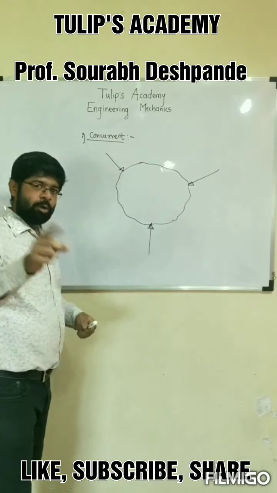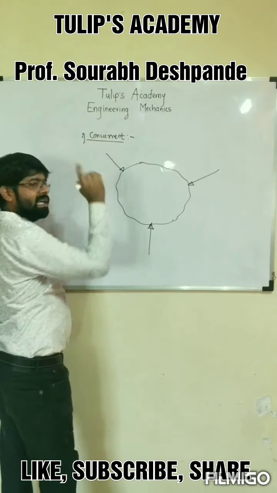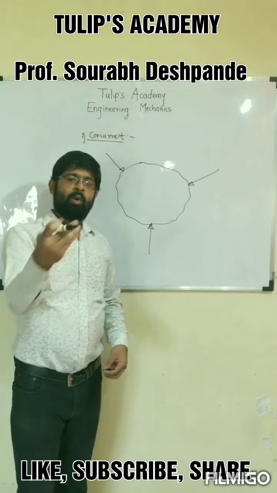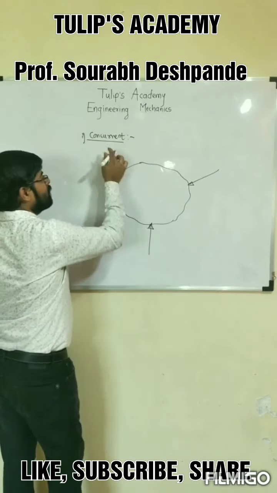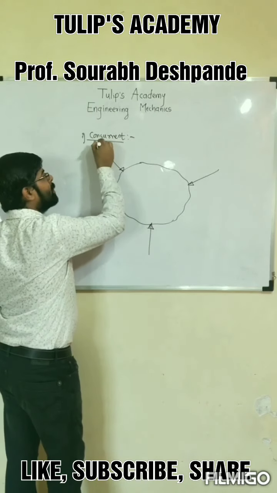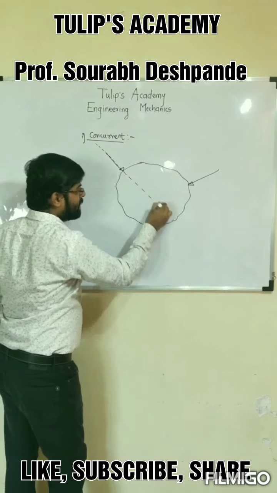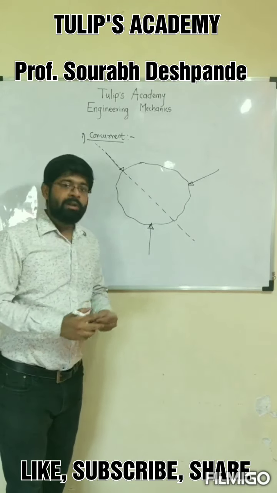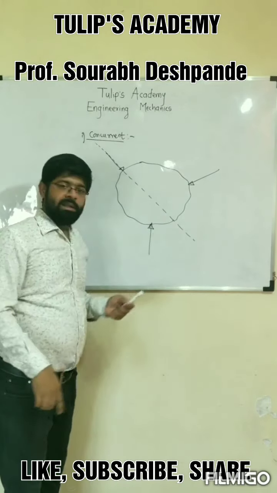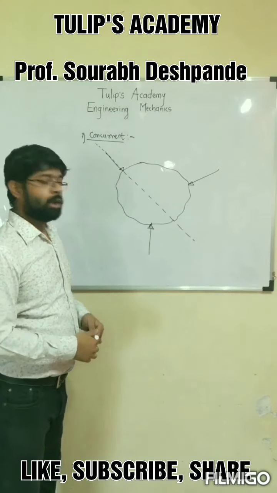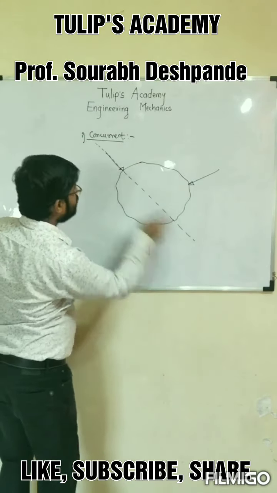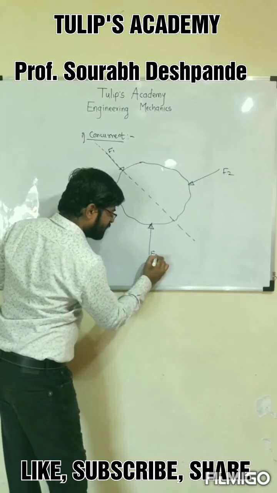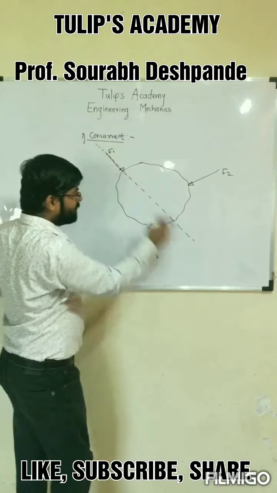So first of all, we will see line of action. Line of action is that imaginary line which passes through the force or along which the force acts. If you consider this force, the line of action of this force can be extended like this. Now it is an imaginary line, so it should not be drawn with a continuous line. It must be dotted. All the imaginary lines are drawn by dotted lines. So this is the line of action of this force. Let me call this force F1, this force F2, and this force F3. The line of action of F1 is drawn.